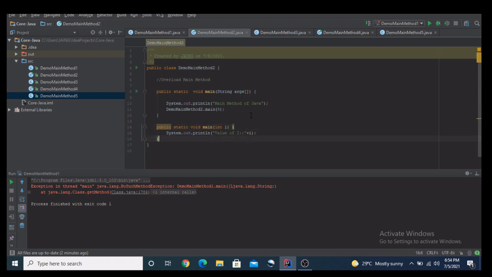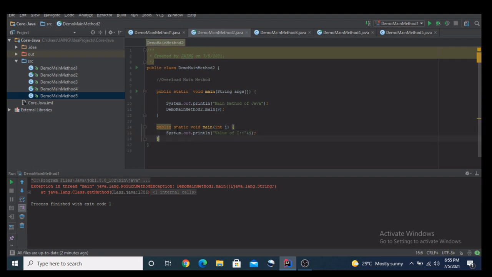As you know, the basic rule of overloading is that we can overload a method by providing different parameters from the other method. So I provided an integer, where the main method already has a String array type argument. This method will print the value of i.